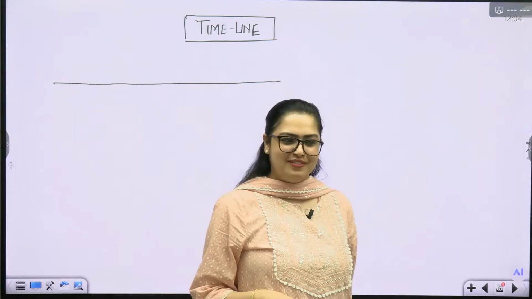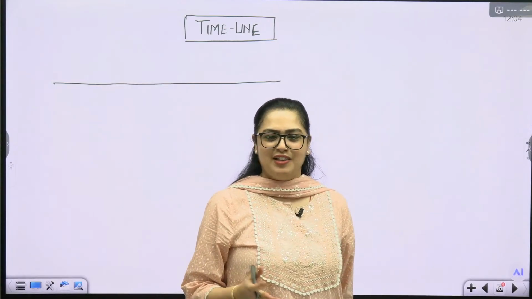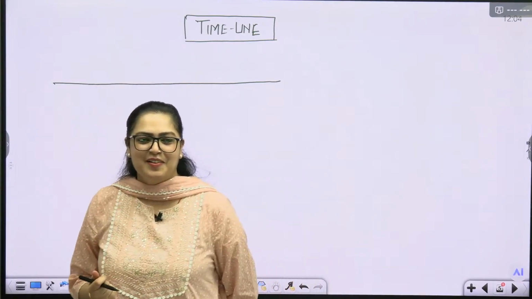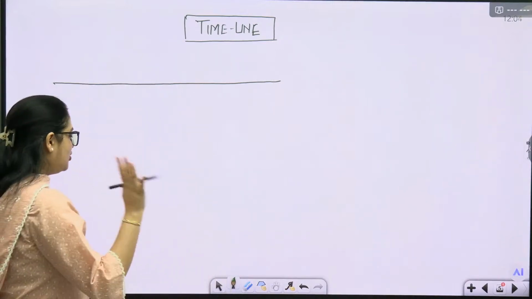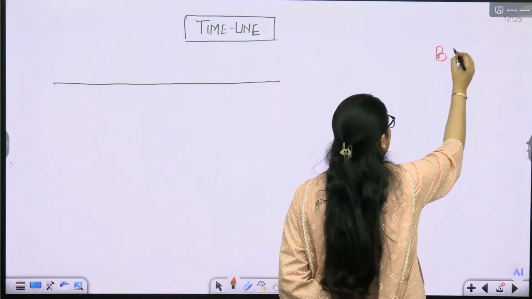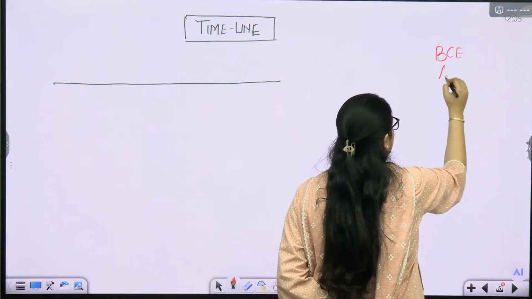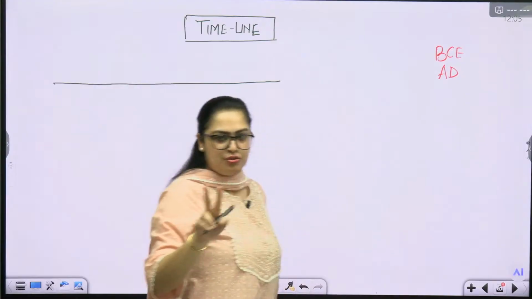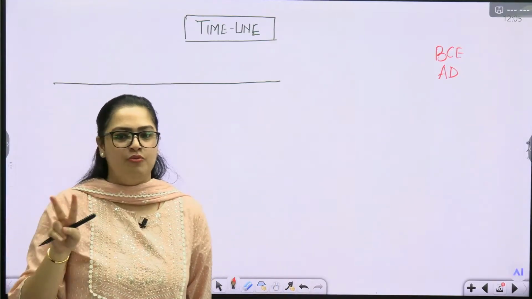Put in whatever you like. CE should be matching Christ or common. Okay, so in your history book, these things will be there. First is BCE and AD. These two terms, you will always find. These two things you will find.